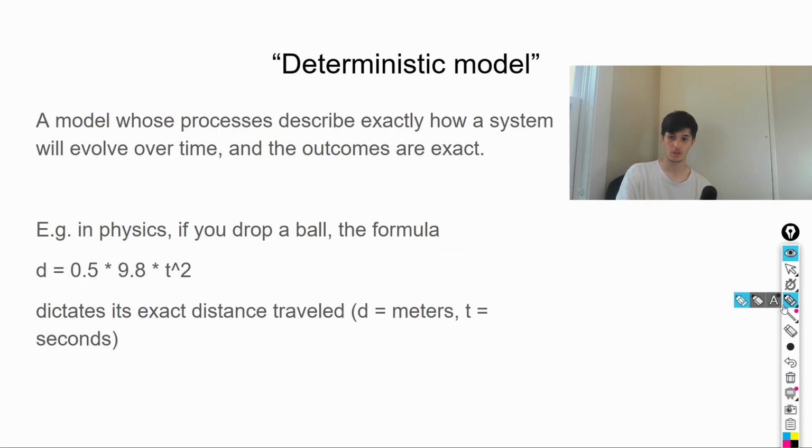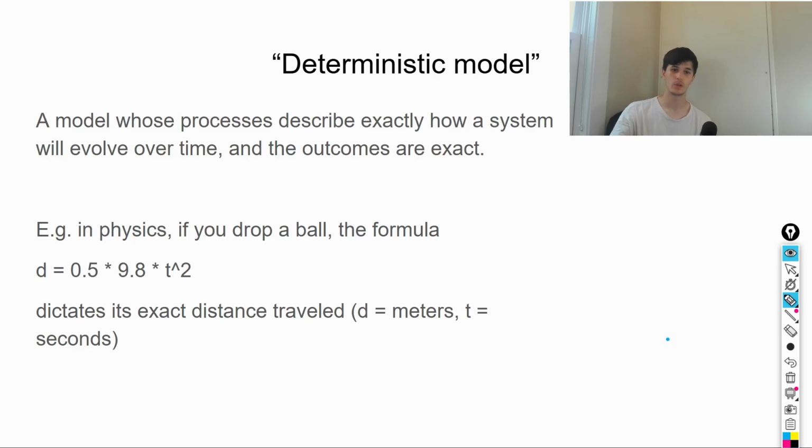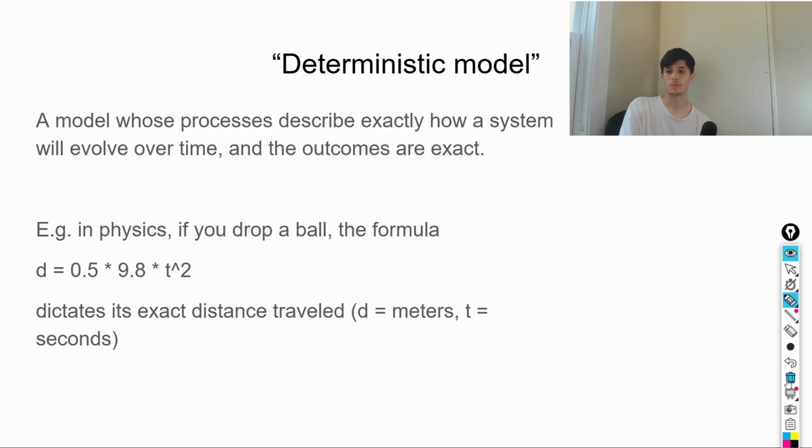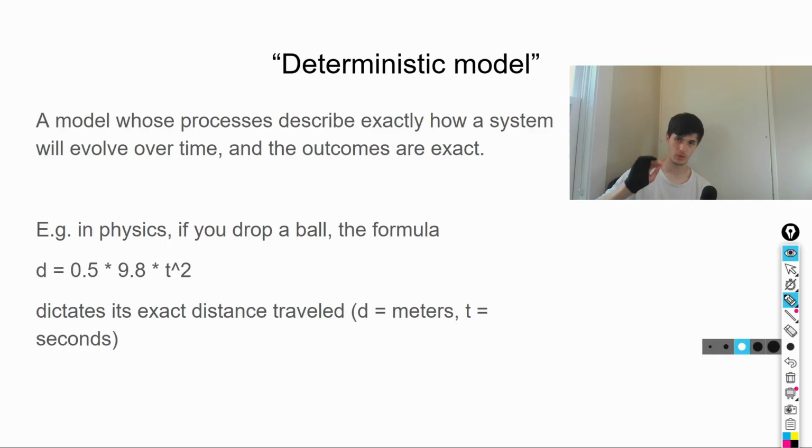Then there's a deterministic model, which is a term describing a model whose processes describe exactly how a system will change over time and the outcomes are exact. So if you took physics, you might know a formula like this. This is the force of gravity, acceleration due to gravity. This is time squared, and this is the distance. So it basically says that no matter where you drop a ball, the distance fallen given some time period is going to be the exact same. It doesn't matter if there's a lot of air resistance that could hold it back. It doesn't matter if you're throwing it off with a parachute, right? It will say that the distance is exactly the same, which is why I could be wrong sometimes, but you get the idea.